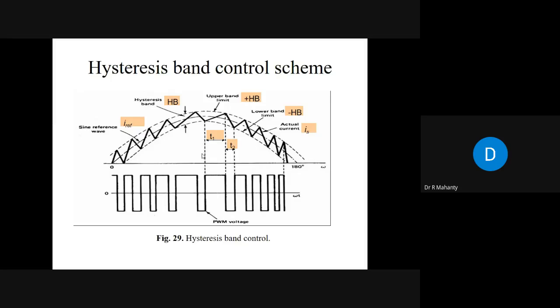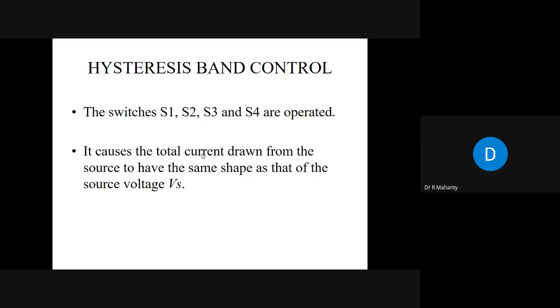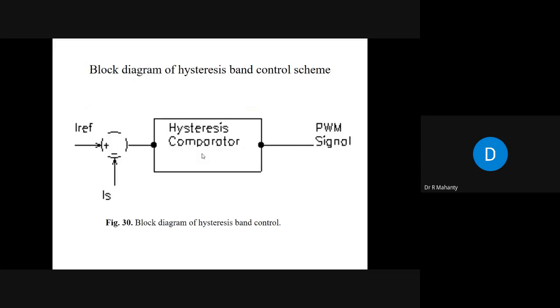And if you take a very large hysteresis band, the switchings will be less, but your actual current will deviate from the current that you want. That means it will have a large amount of distortion. So it is very important how to define the hysteresis band, and hysteresis band control is very popular here.